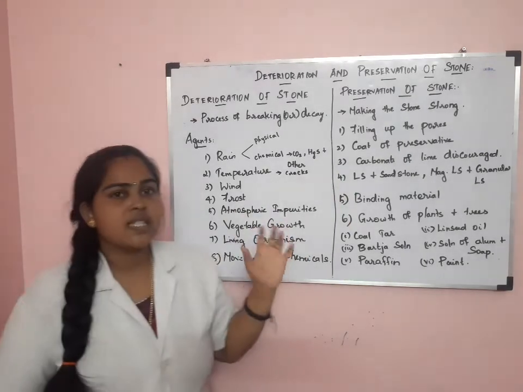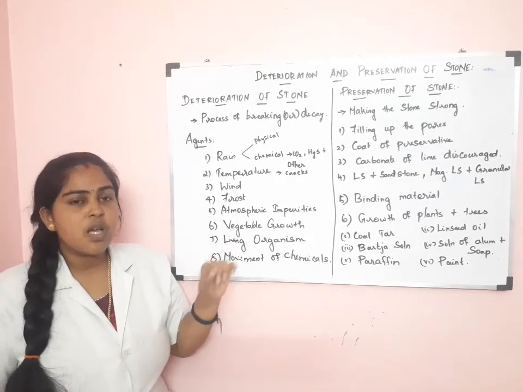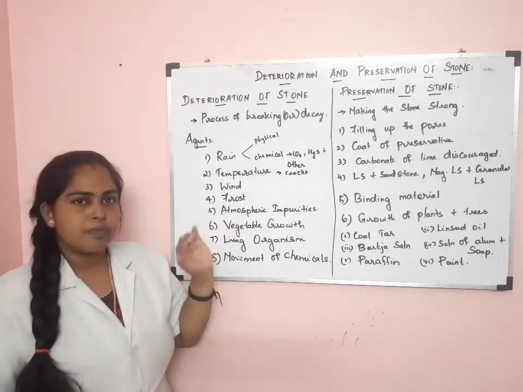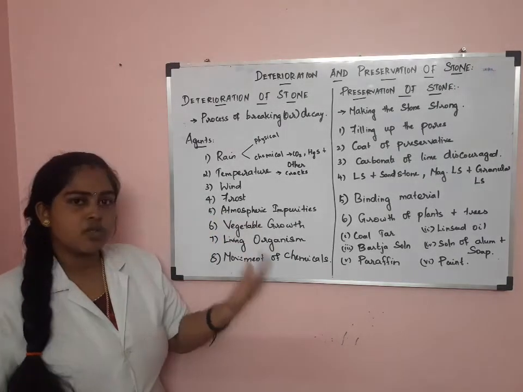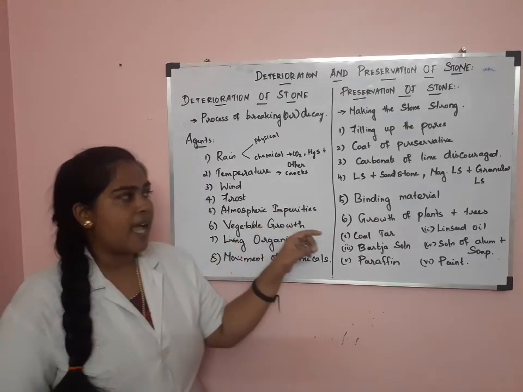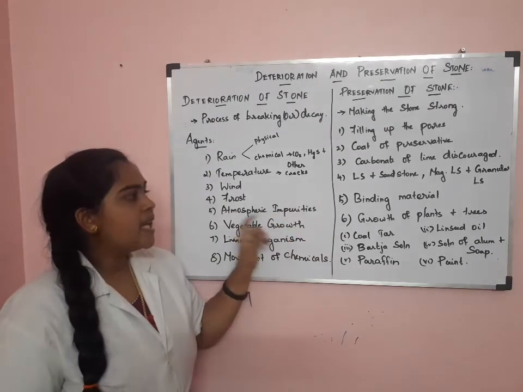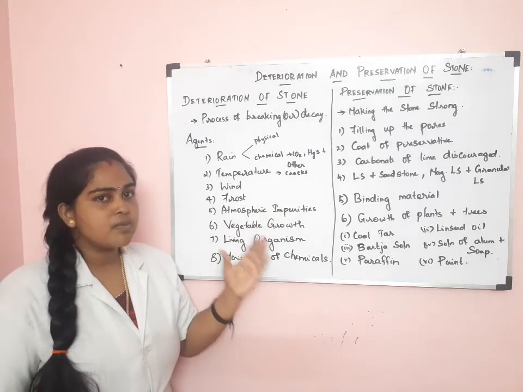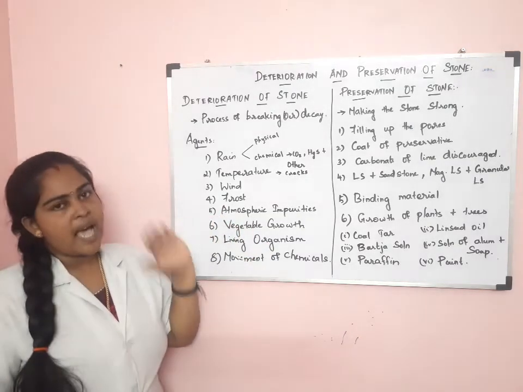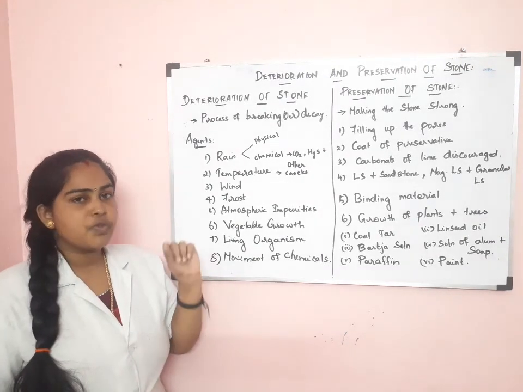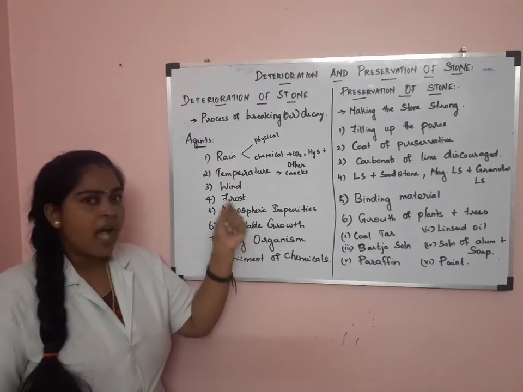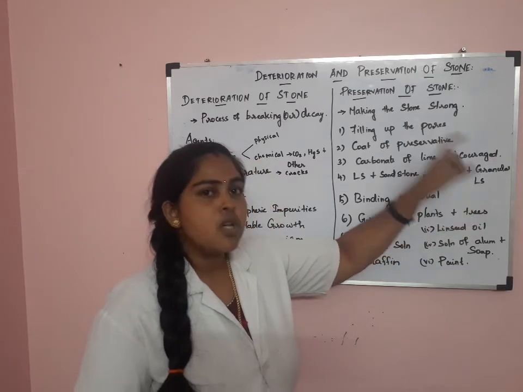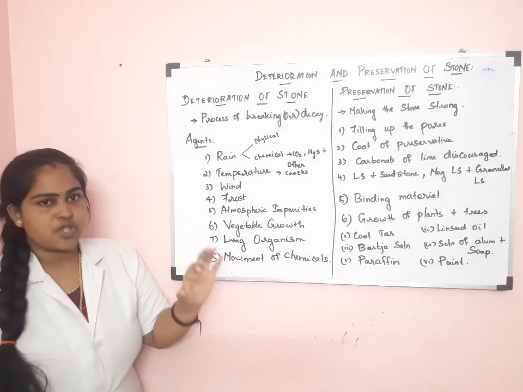Then the usage of carbonate of lime in stone should be discouraged. If carbonate of lime is present and impurities are present in the atmosphere, they will act on it and the stone gets deteriorated. Also, when limestone and sandstone are kept in the same structure, the chemicals from sandstone move to limestone and the stone gets deteriorated. So limestone, sandstone, magnesium limestone and granular limestone should not be used in the same structure.